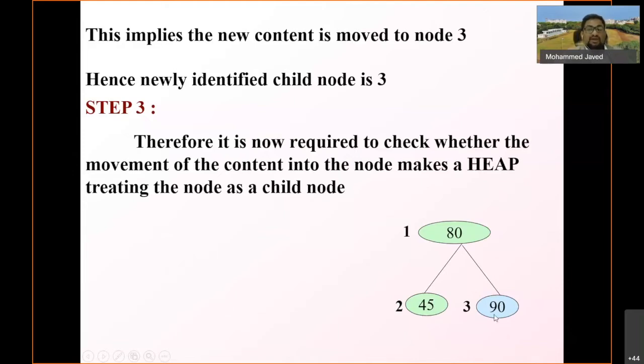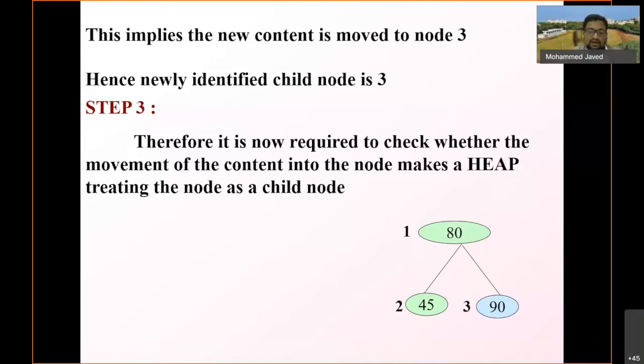Because there was a change in the value of the root node in the previous case, that node now becomes the child of the upper parent. So now 90, which came from the bottom, becomes the child. This is a disturbed child because the value has moved up here.